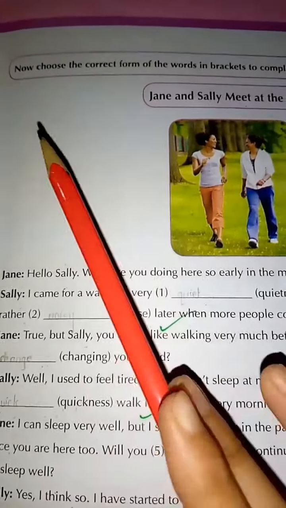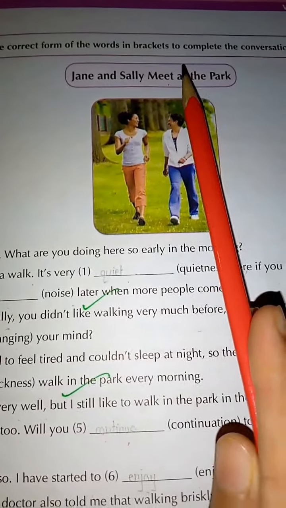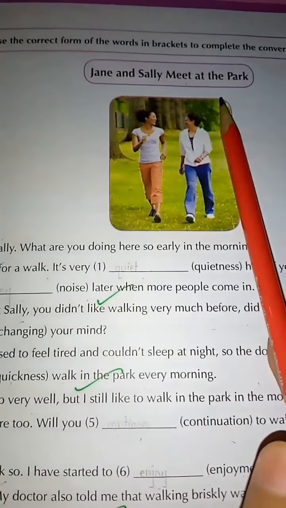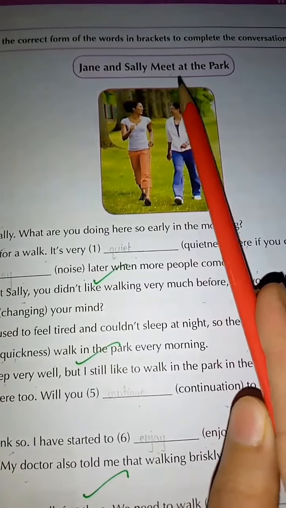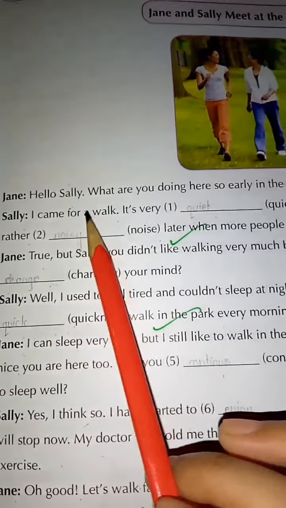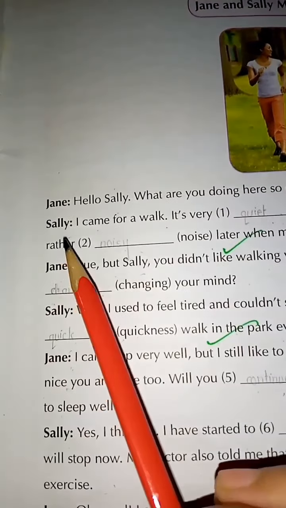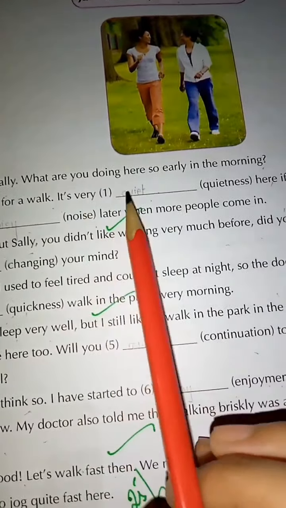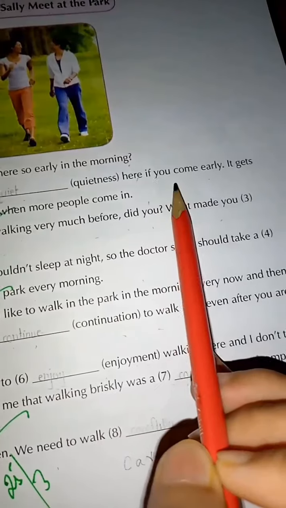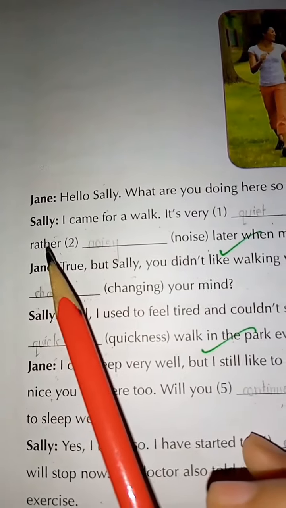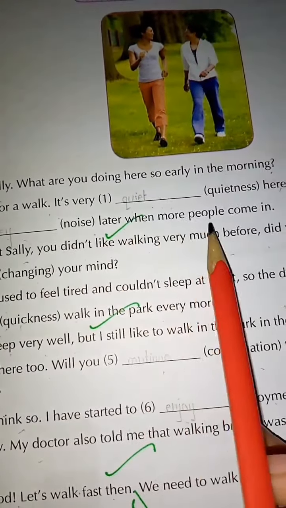So now choose the correct form of the words in the brackets to complete the conversation below. Jane and Sally meet at the park. Jane: Hello Sally, what are you doing here so early in the morning? Sally: I came for a walk. It's very dash here if you come early. It gets rather dash later when more people come in.